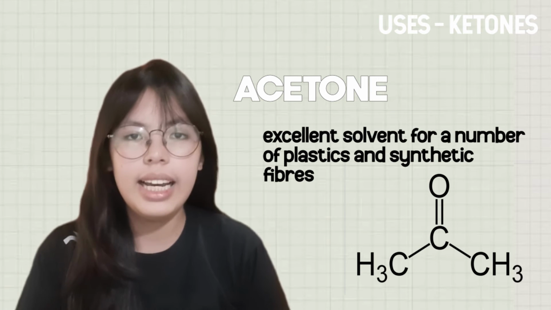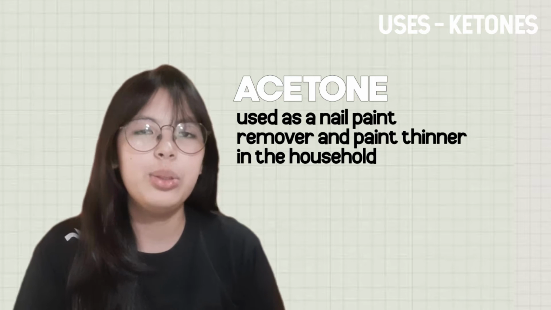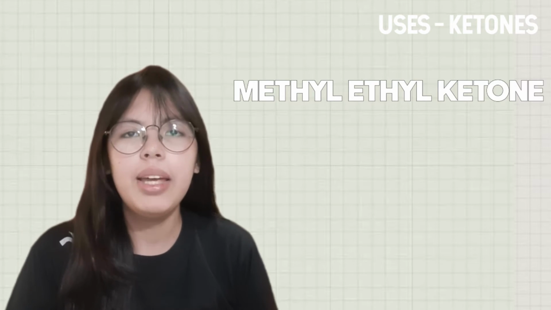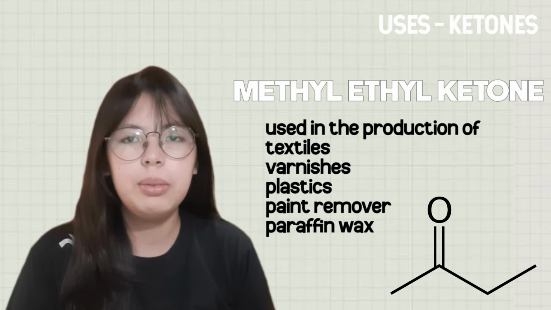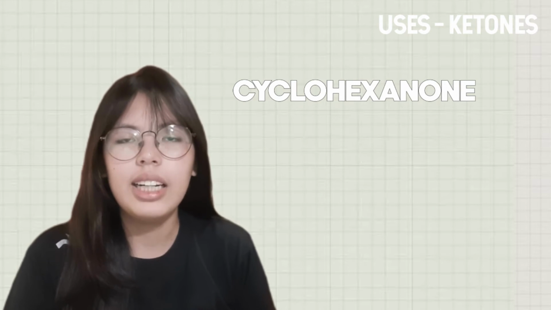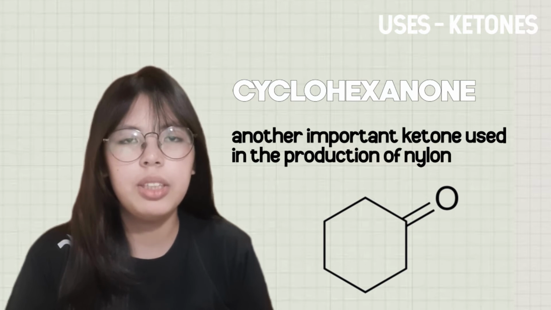The most common ketone is acetone, which is an excellent solvent for a number of plastics and synthetic fibers. In the household, acetone is used as a nail paint remover and paint thinner. Methyl ethyl ketone is used in the production of textiles, varnishes, plastics, paint remover, paraffin wax, and more. Cyclohexanone is another important ketone, which is primarily used in the production of nylon.